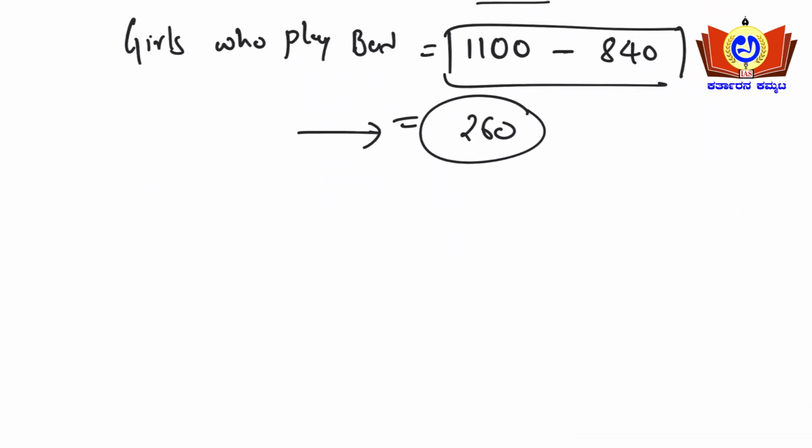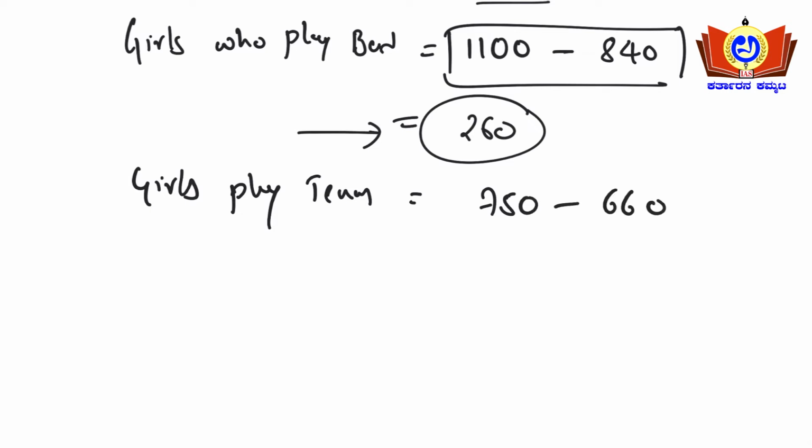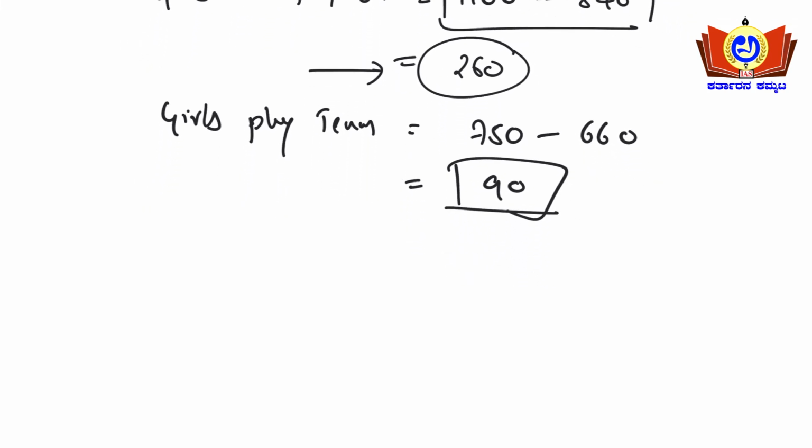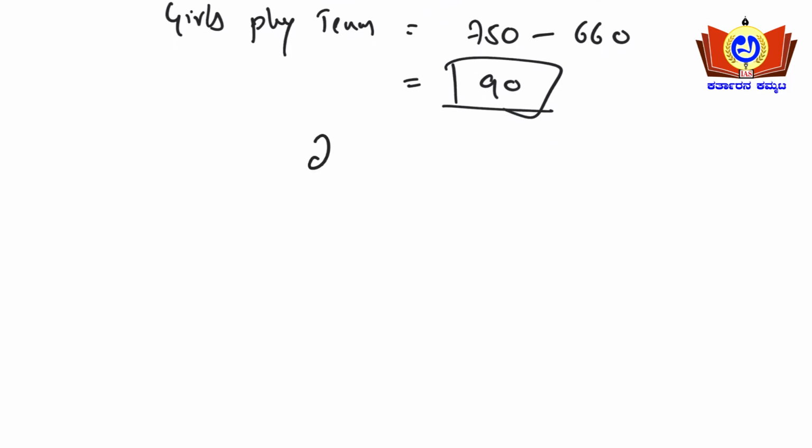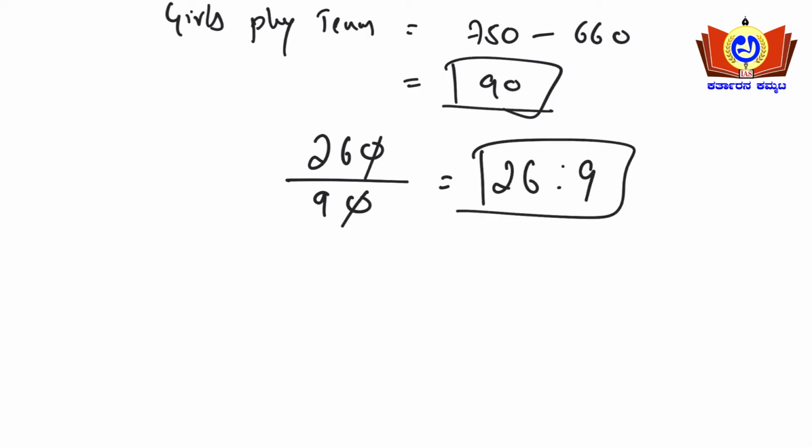Okay, and girls who are playing tennis is 750 minus 660. This will be 90 here. Okay, so the question asks to find the ratio, right? Ratio between girls playing badminton to tennis. Okay, so that is nothing but 260 upon 90. 0 is cancelled, that is 26:9. This is the answer here.